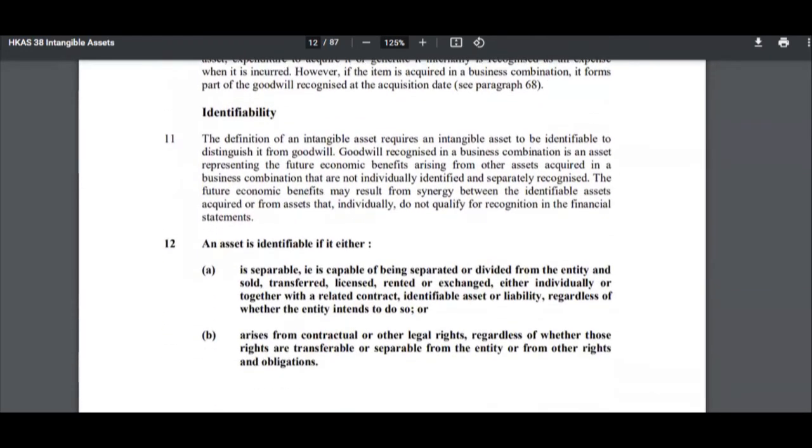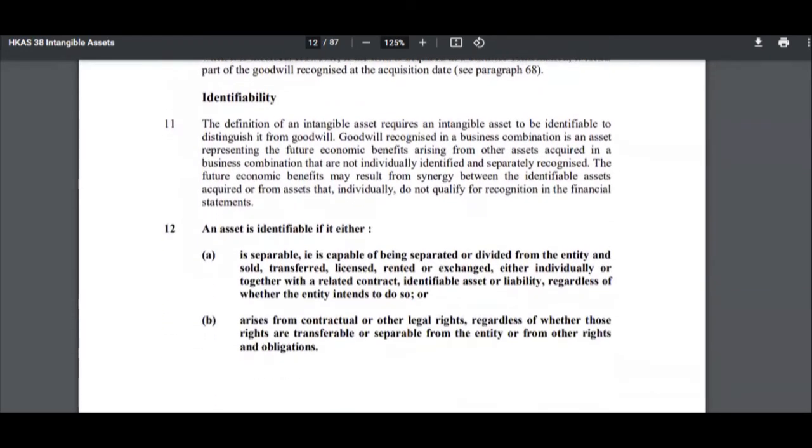So let's look at the definition of identifiability. Identifiability requires an intangible asset to be identifiable to distinguish it from goodwill. So goodwill recognized in a business combination is an asset representing the future economic benefits arising from other assets acquired in a business combination that are not individually identified and separately recognized, right?